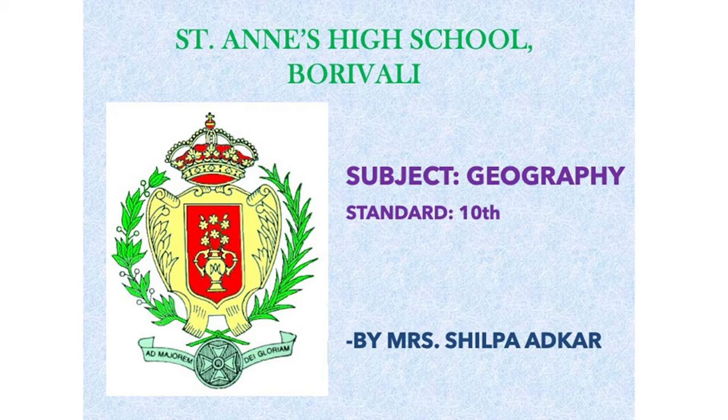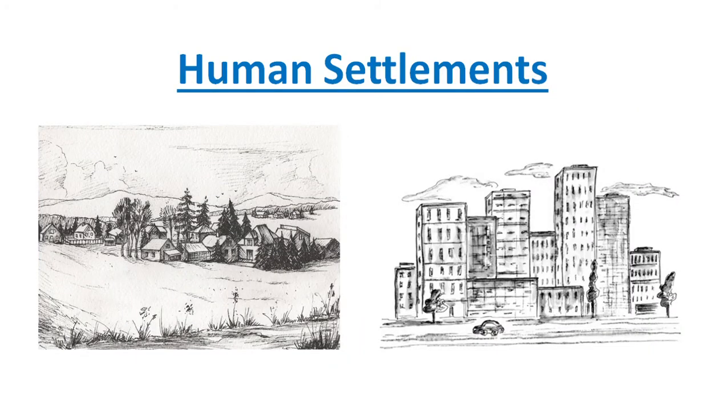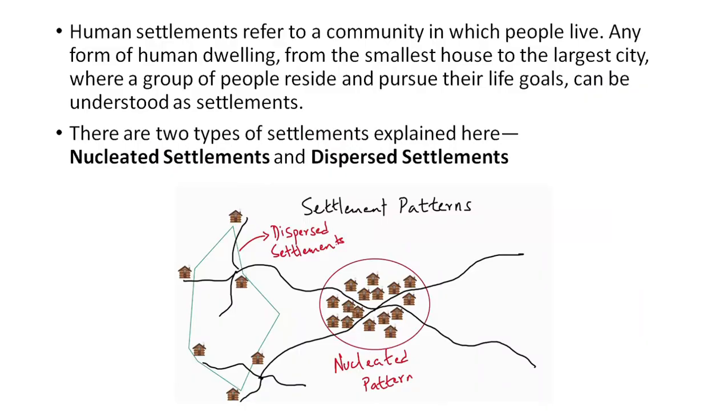Today I will be teaching chapter 7 in geography, that is human settlements. Human settlements refer to a community in which people live. Any form of human dwelling, from the smallest house to the largest city, where a group of people reside and pursue their life goals, can be understood as settlements.